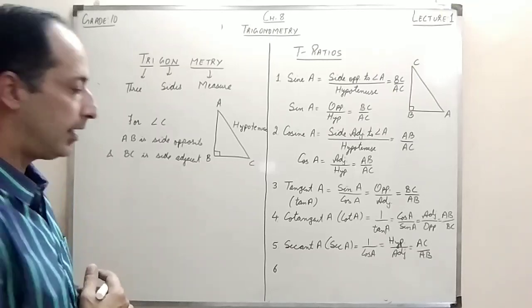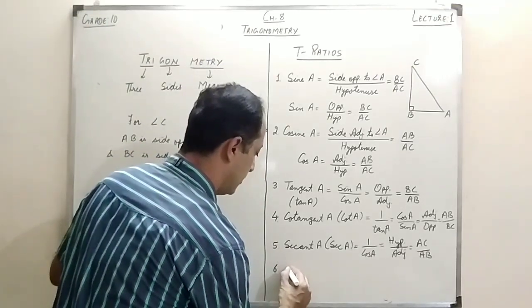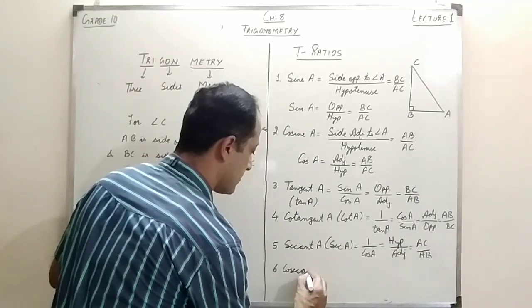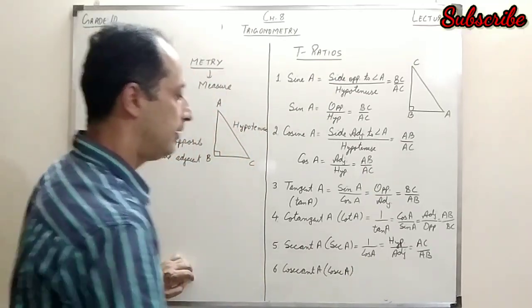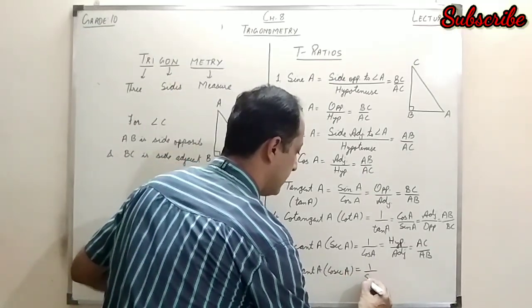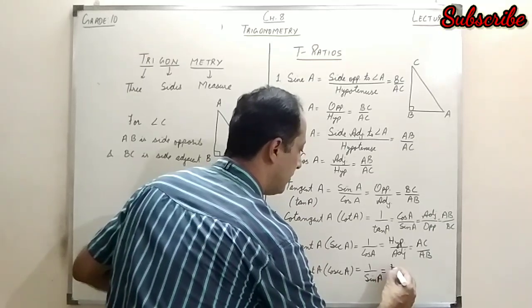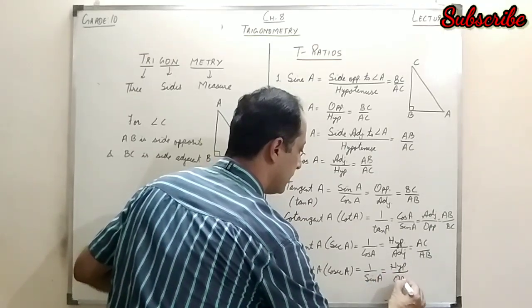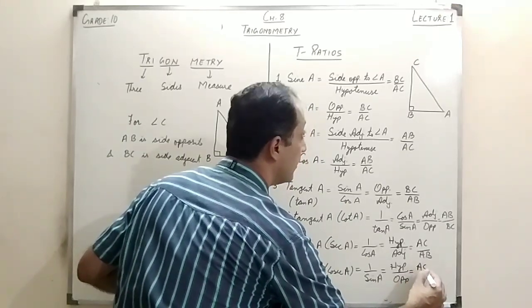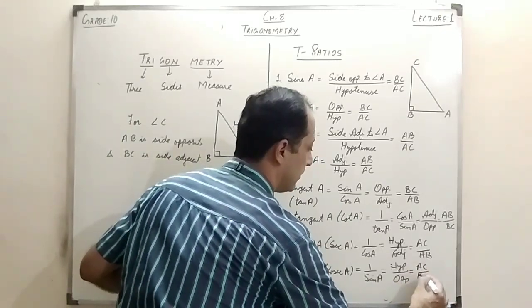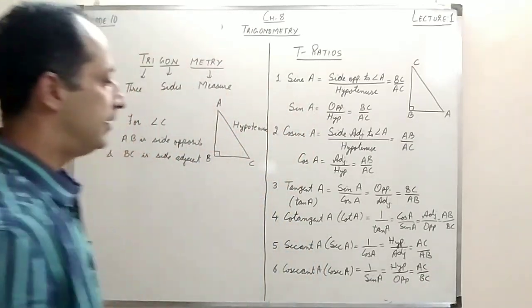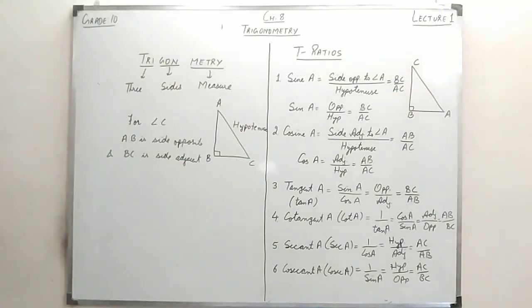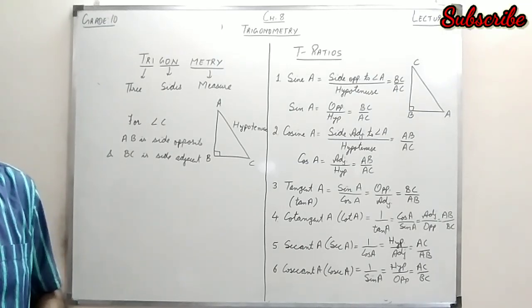Last T ratio, that is the reciprocal of sine, and it is called cosecant A. In short, we write it as cosec, and this is the reciprocal of sine. That means it will be hypotenuse upon opposite, and that means this is AC upon BC. So these are basically the 6 T ratios which we'll be using in the different concepts, right?